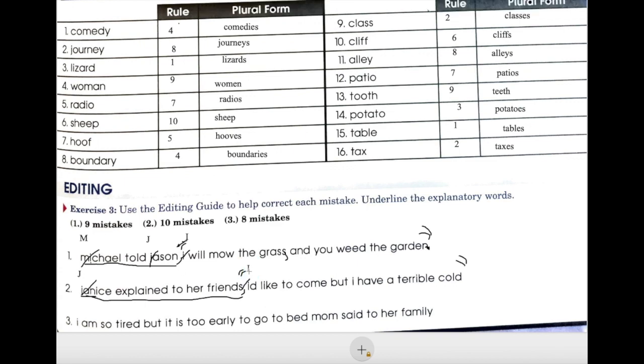I'd is a contraction. We need an apostrophe. I'd like to come, but we have, again, 2 independent clauses. We have to join them with a comma and a conjunction. I'd like to come, comma, but I have a terrible cold. I needs to be capitalized.